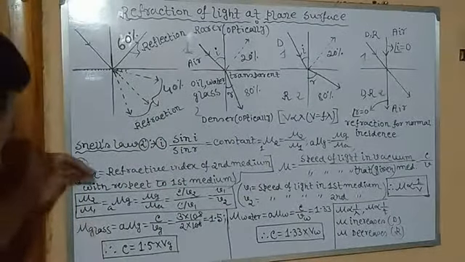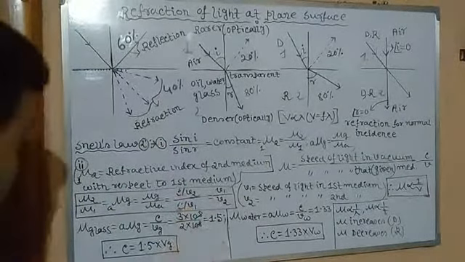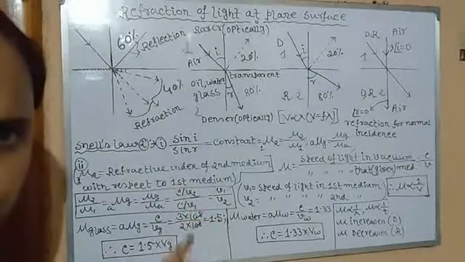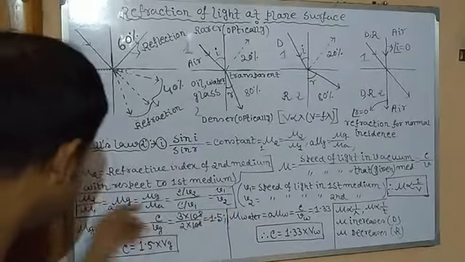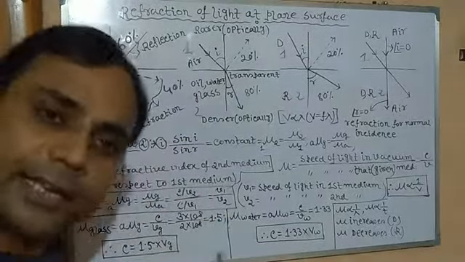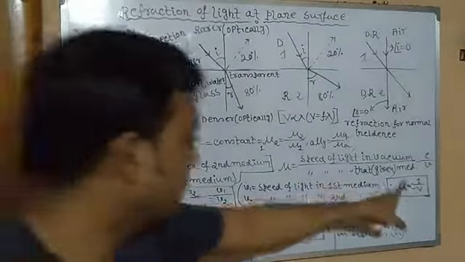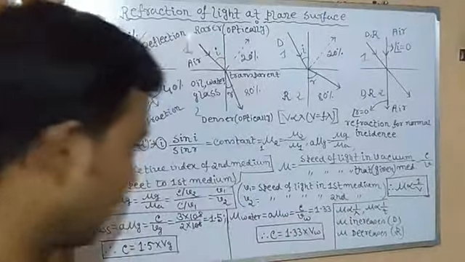Look at the expression: mu 2 by mu 1 equals v1 by v2. 2 by 1 equals 1 by 2. So it is obviously inversely proportional. It cannot be directly proportional. If this side were 2 by 1, so 2 by 1 equals 2 by 1, then it would be directly proportional. But it is inverse: 2 by 1, 1 by 2. That is, it is inversely proportional.